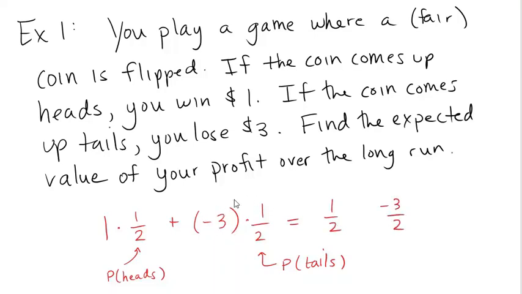When you multiply an integer by a fraction, you only multiply the numerator by that because you're thinking of this as being over 1. And then we add those two things together. We already have a common denominator, so adding straight across in the numerator, I get -2 divided by 2. And there's that -1 that we predicted. This is an average loss